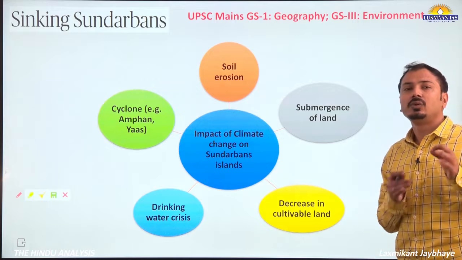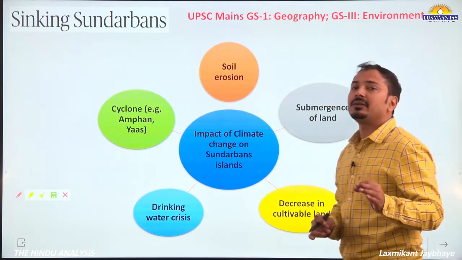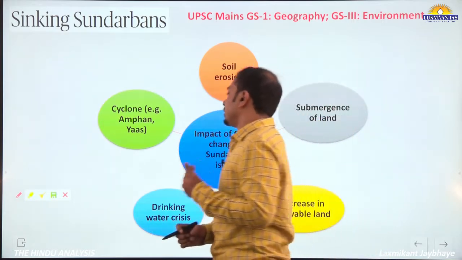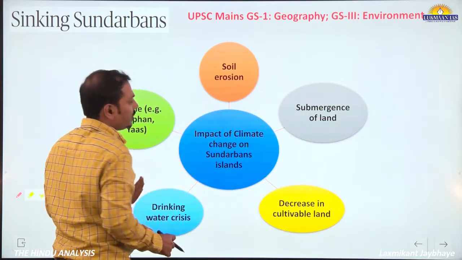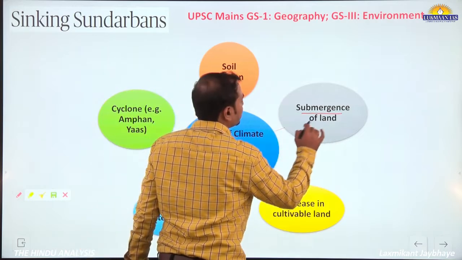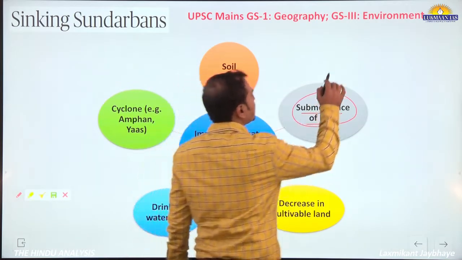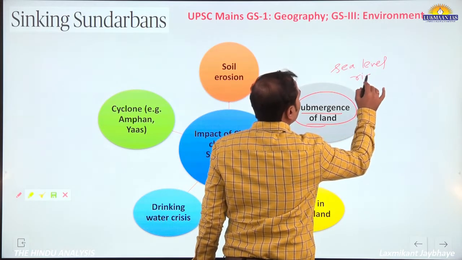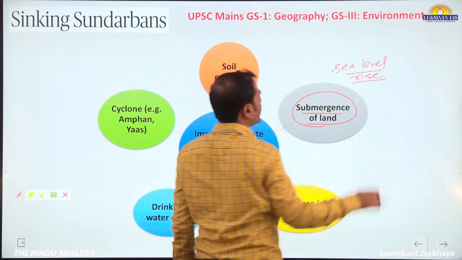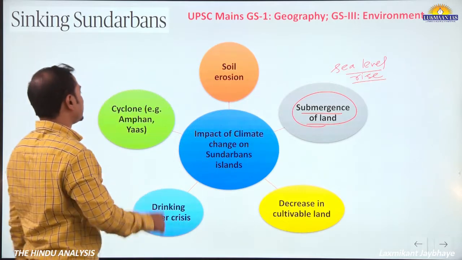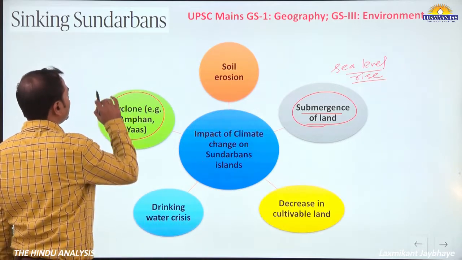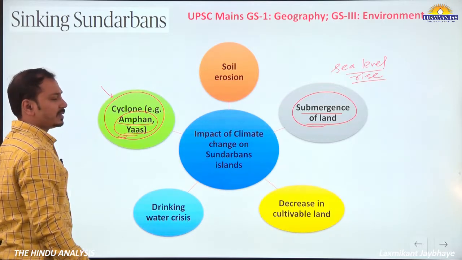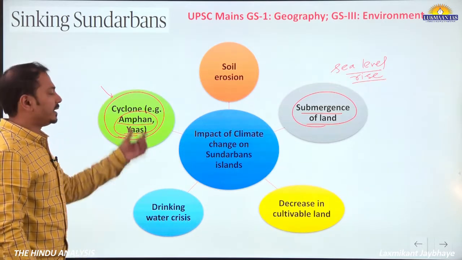You just note it down as the impact of climate change or global warming, and how the lowland areas of Sundarbans are facing problems. For example, submergence of land. This is happening because of sea level rise and an increasing number of storms. You can mention that the number of cyclones or cyclonic storms is increasing in recent times, Amphan and Yas during the pandemic. So this created problems.